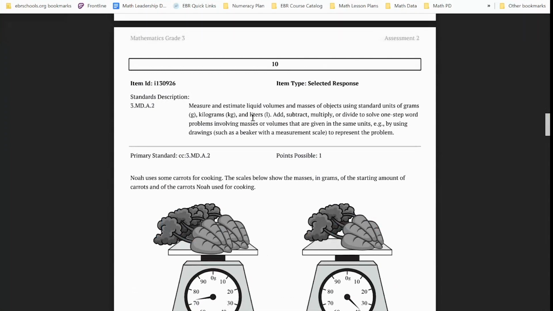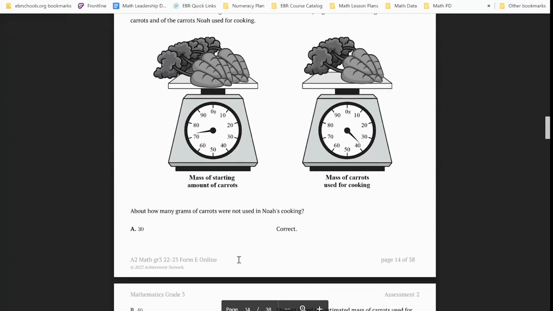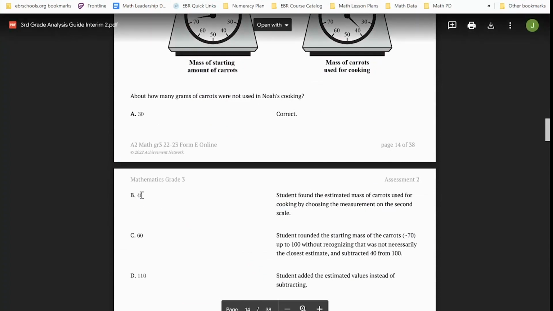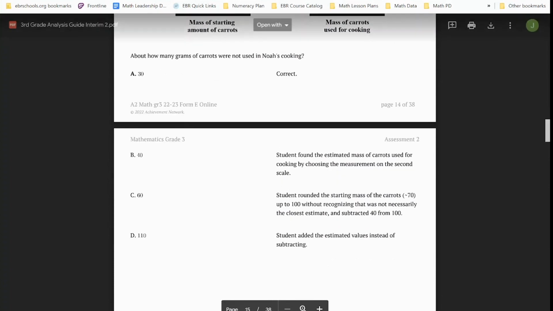This gives teachers and administrators an opportunity to look at the question with the standard of deficit and identify reasons behind why students did well or not so well. And it allows us to then use these final 40 days of instruction before the LEAP test to make informed decisions around how we want to reassess, provide intervention, small group, whatever have you, to make sure that once we get to the LEAP test we're able to master these standards. So again, it'll show you the correct answer, and it will also give you some distractors as well as maybe some reasons behind it. So again, this is a very good tool to have.